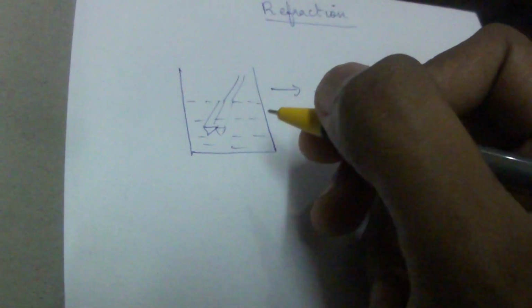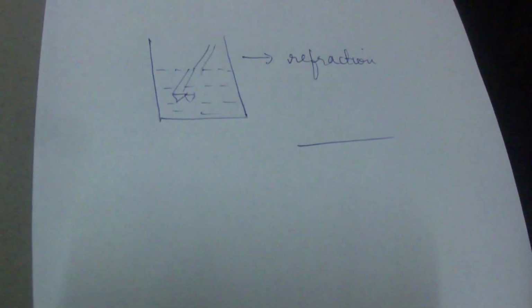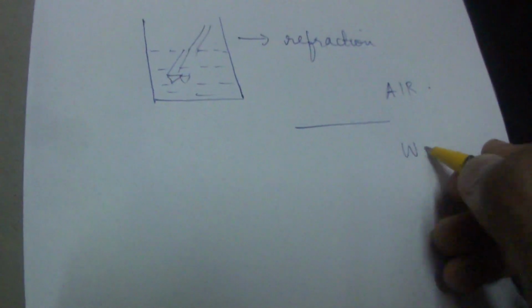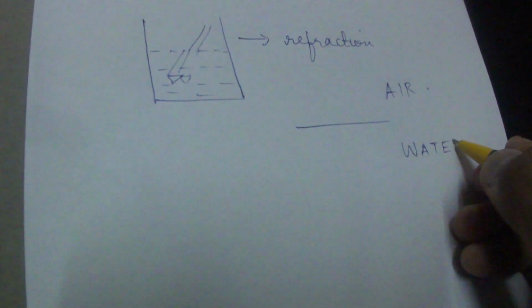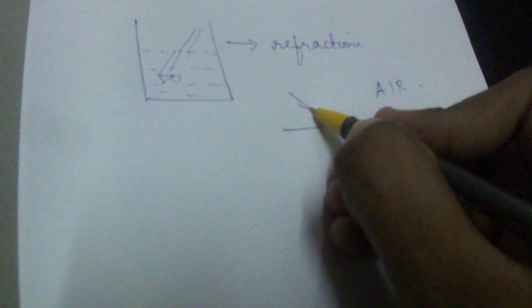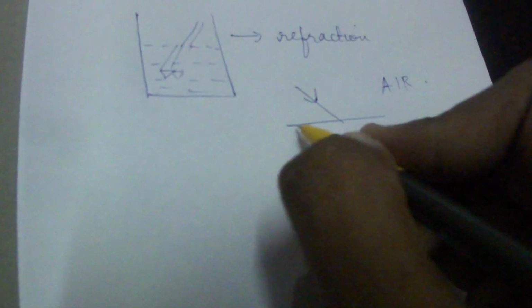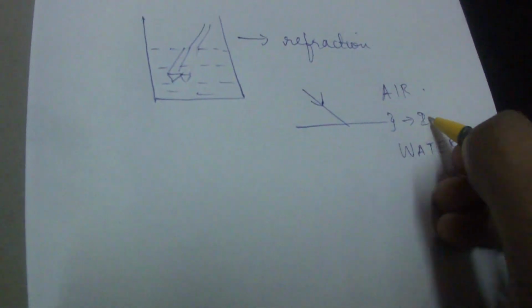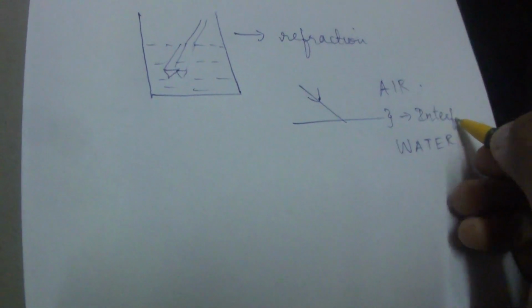Here we have done it with a pencil, but light rays also do the same thing. If there are two mediums, for example this is air and this is water, when a light wave from the air is incident, that is, it strikes on this, which is called the interface. It is the separation between the two media.